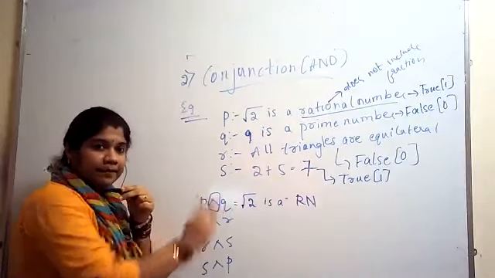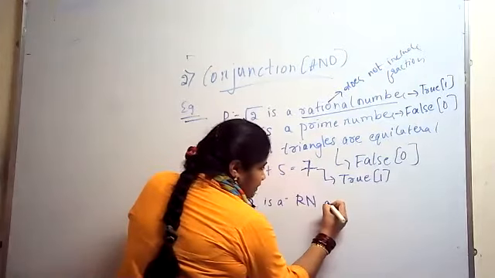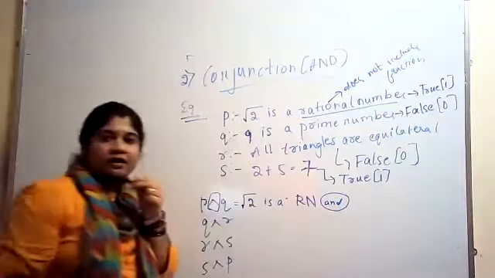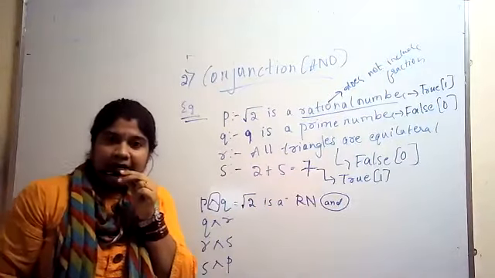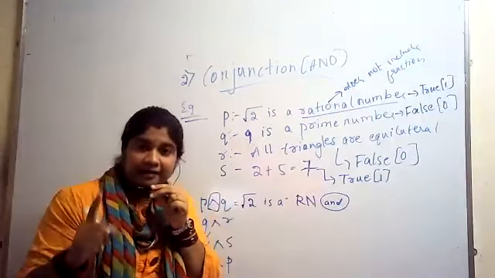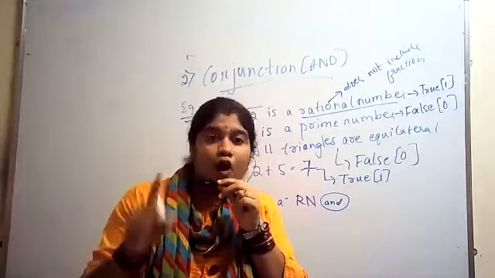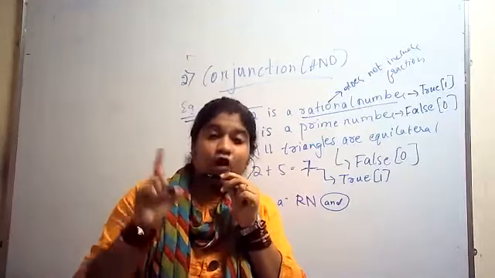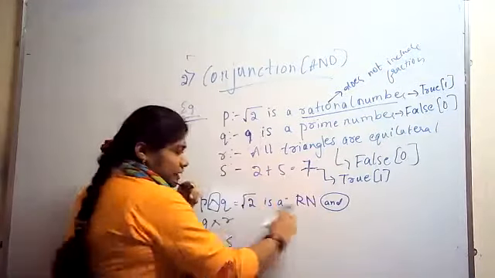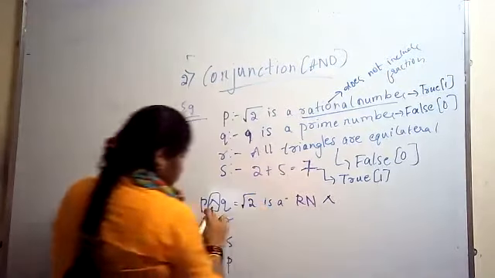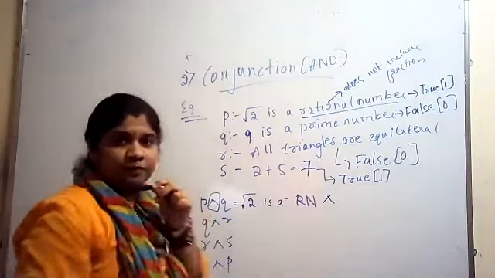Conjunction is written as cap. It is nothing but AND. Remember, conjunction is AND, disjunction is OR. Here we are writing statements, so instead of writing cap, here cap is there.